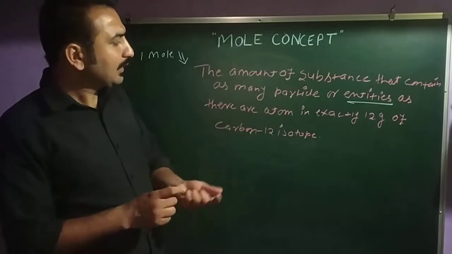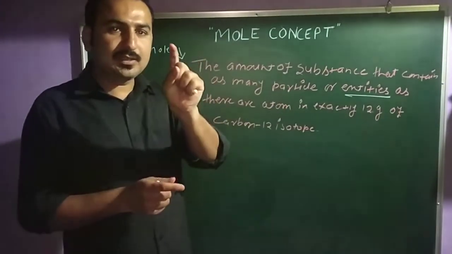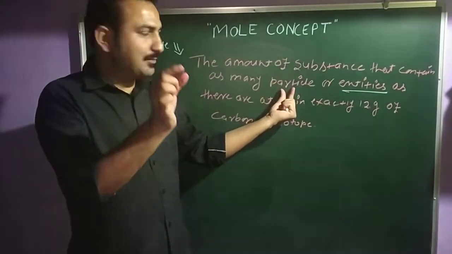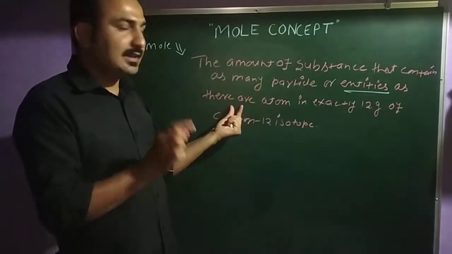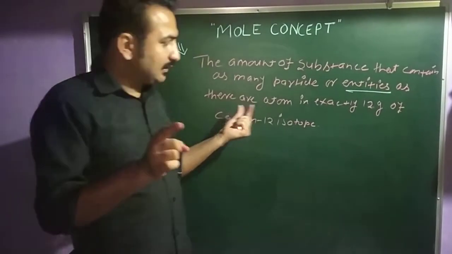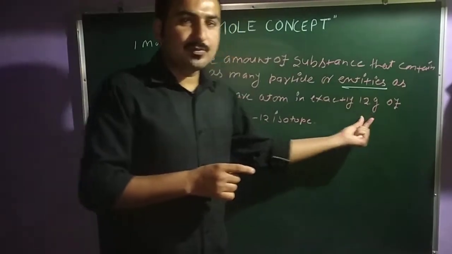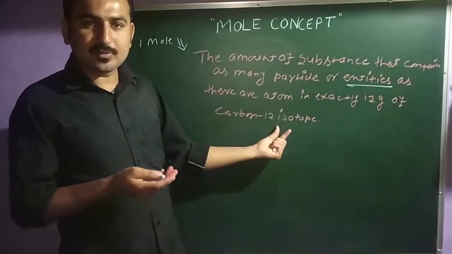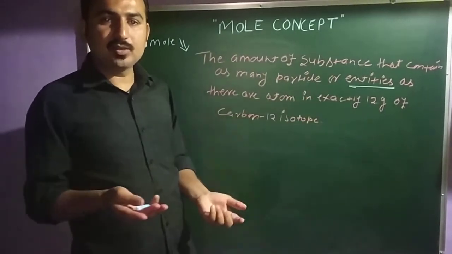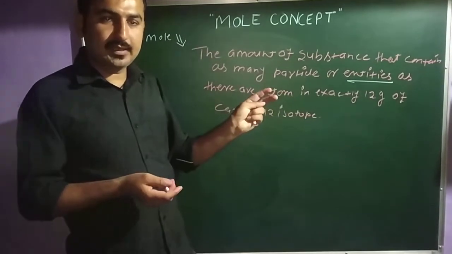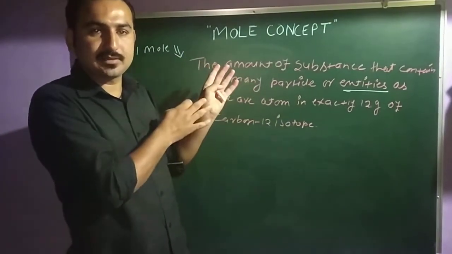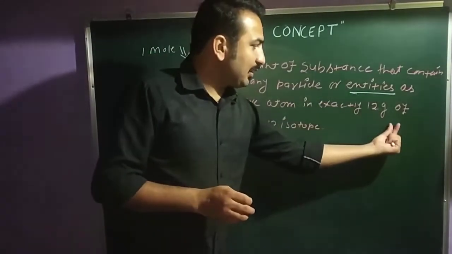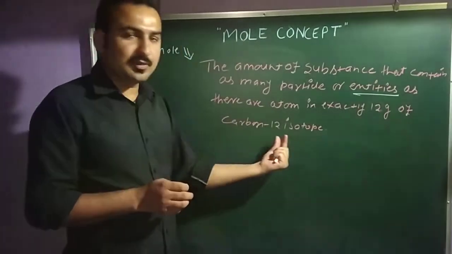Clear? That means, what does 1 mole contain? 1 mole contains so many particles or entities, as many as there are atoms in exactly 12 gram of C12 carbon atom. Clear? C12, what is it? These are isotopes of carbon: C12, C13 or C14. Last time I told you the 3 isotopes of carbon and how to calculate the average atomic masses. Clear? The same thing, the atoms in exactly 12 gram of carbon C12 isotope.